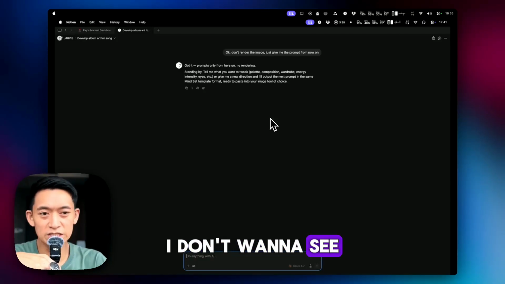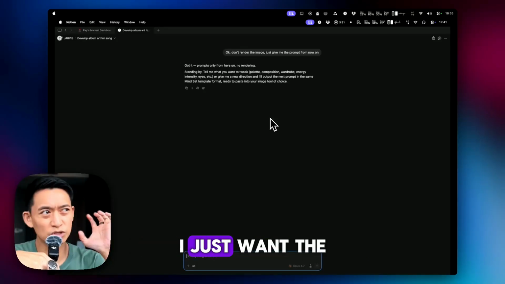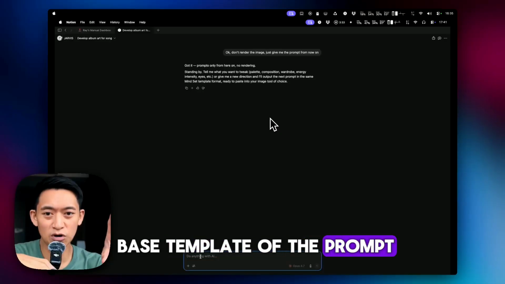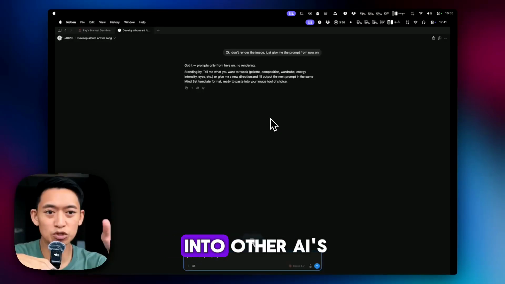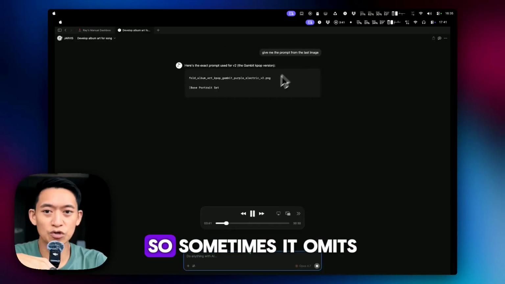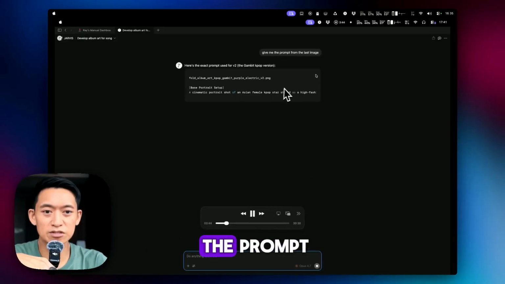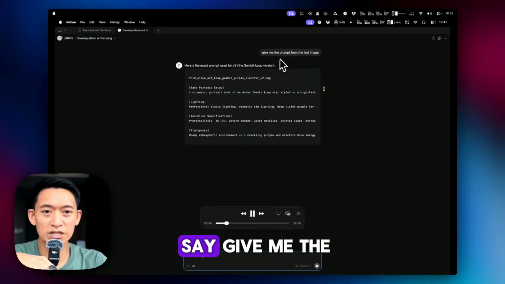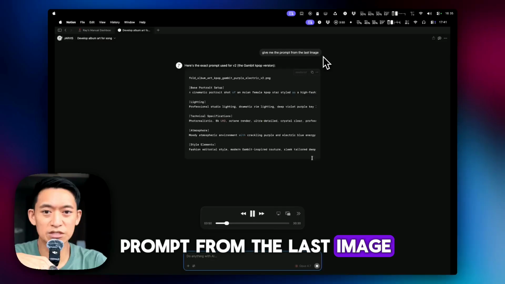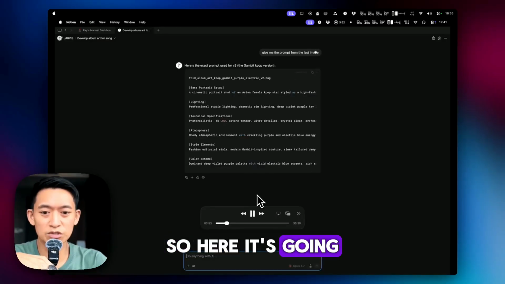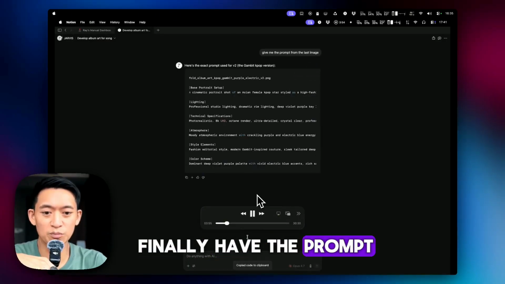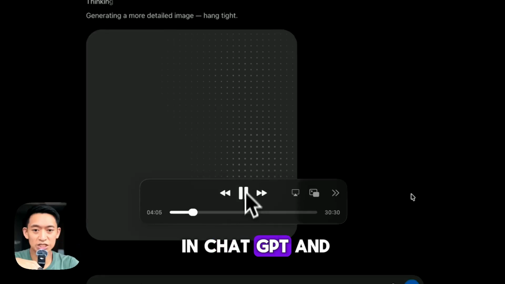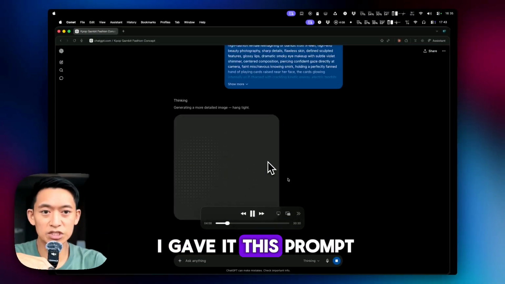I don't want to see the images it generates. I just want the base template of the prompt that I can put into other AIs. So sometimes it omits the prompt, so I had to say, give me the prompt from the last image. So here it's going, and then now I finally have the prompt. Okay, so now I'm in ChatGPT and I gave it this prompt.